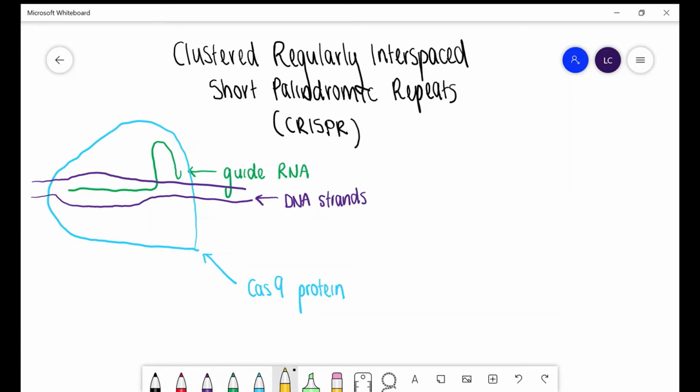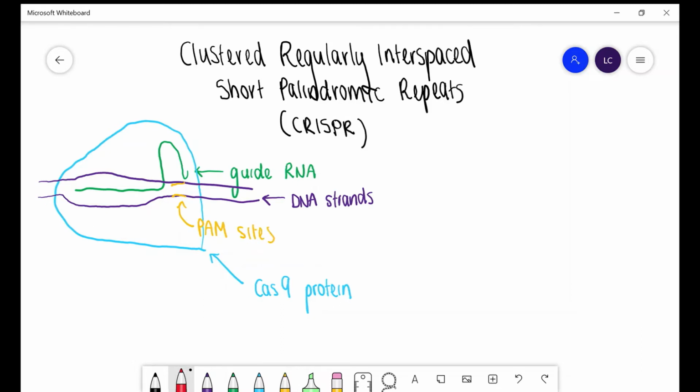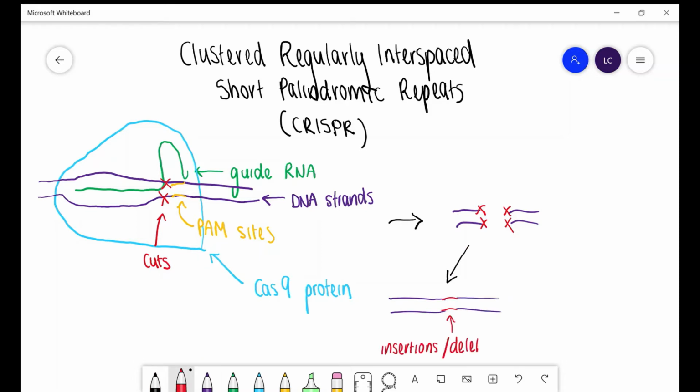Once the sequence is found, the Cas9 protein binds to a nearby PAM site on the DNA, which initiates the cut. The protein unwinds the DNA, and two domains of the protein each cut one strand of the DNA, creating a double-strand break. The cell will then try to repair a double-strand break through two methods. Either the broken strands are simply joined together, resulting in deletion or insertion, thus silencing the gene, or the cell will repair the break using another DNA strand as a template.